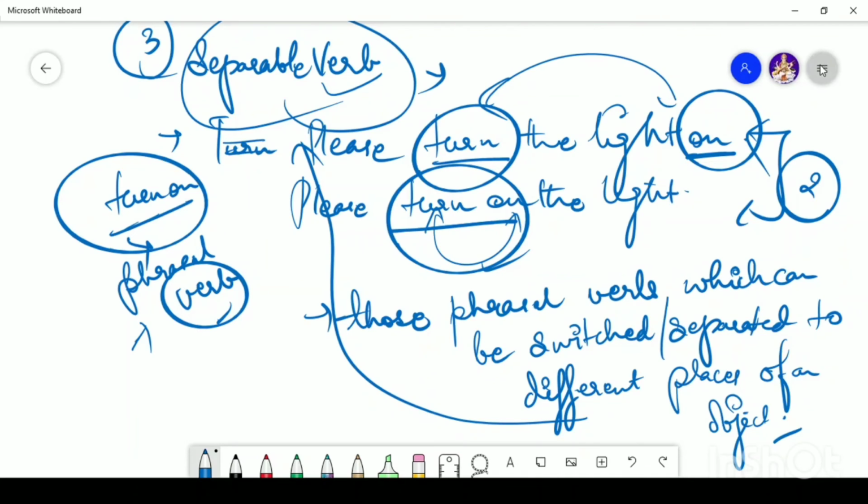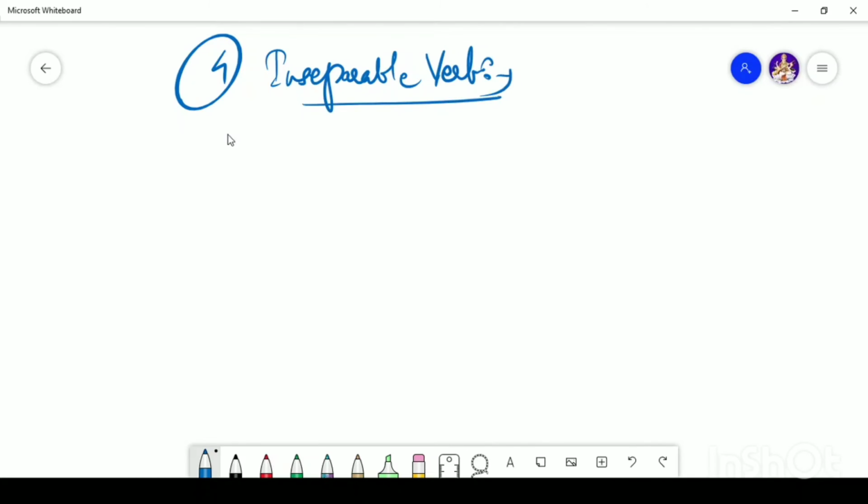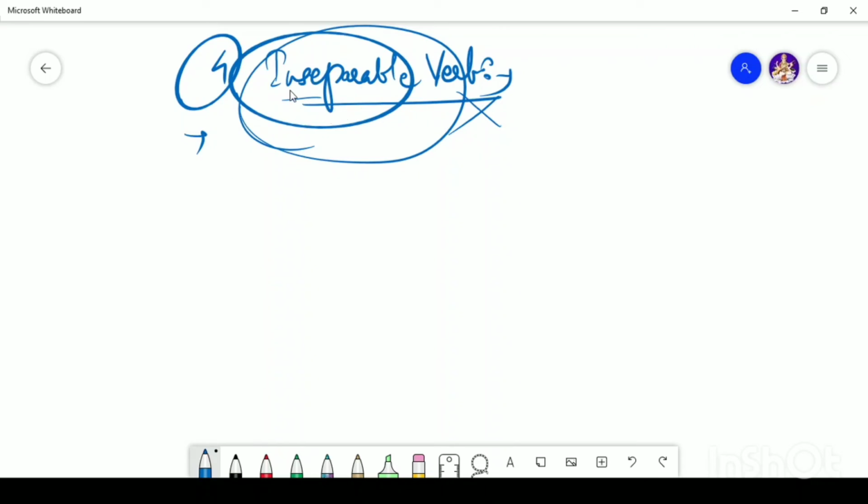Alright. Now the fourth type of phrasal verb is the inseparable verb. In the case of an inseparable verb, these are those verbs which cannot be separated. Even the word itself says the meaning: inseparable means you cannot separate these verbs.